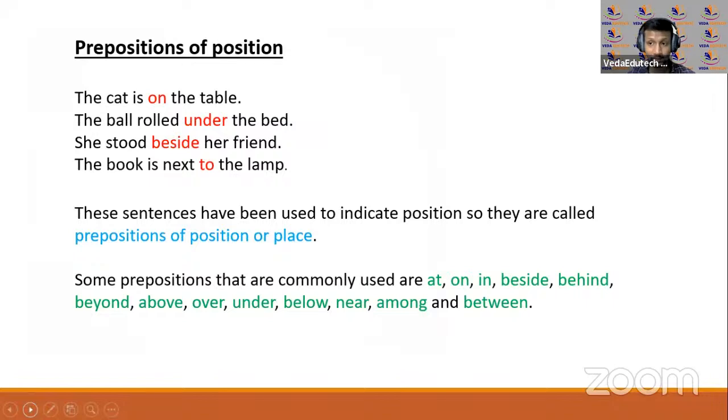Now, the next thing we will discuss is prepositions of place. ठीक है, जगह के बारे में. Now this preposition is the most common one we talk about. Where am I sitting? मैं कहाँ बैठा हूँ? Where are you sitting? Okay, we all are sitting on the chair, or you might be on your bed, or you might be in your school also. In, on, right? Okay, ये सब preposition बताते हैं.